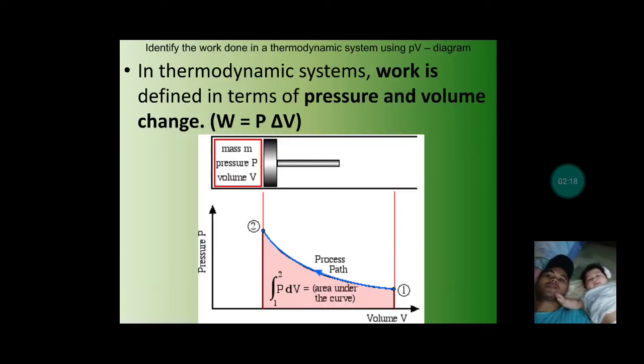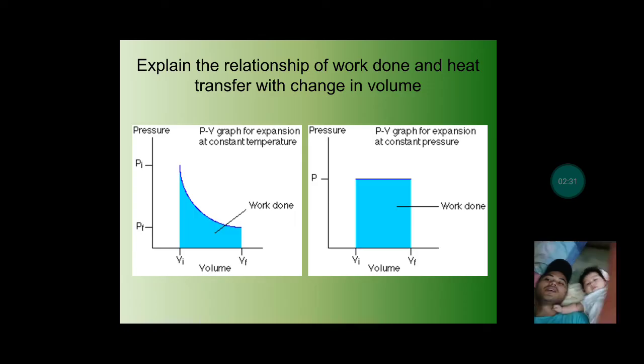If there is a change in volume, there will also be work done and heat transfer. Like this one also, this is another. So that is the relationship of work done and heat transfer with change in volume. As you can see in the picture, there is a color blue. That is the change in volume, right? As you change the volume, work done increases and heat transfer changes also.